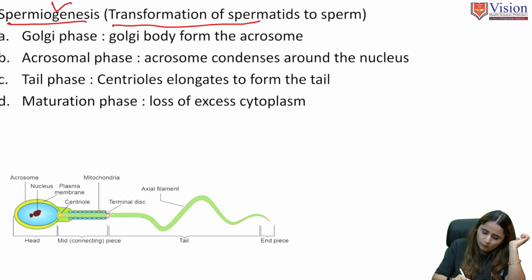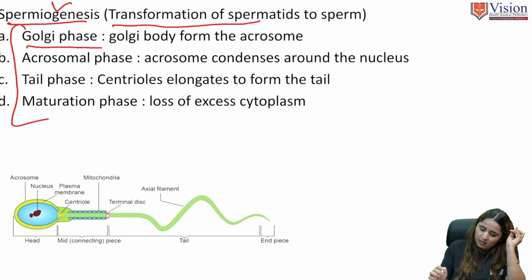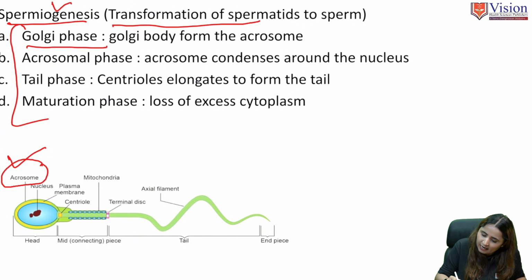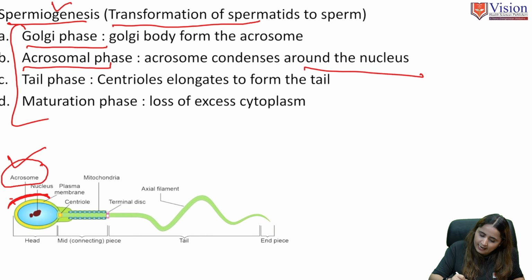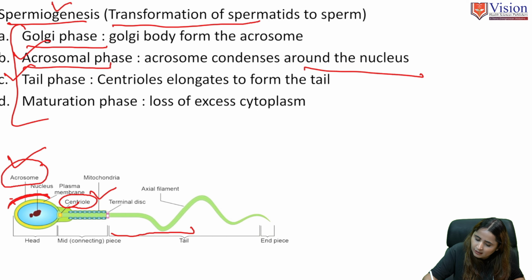It has 4 phases. First is the Golgi phase, in which the Golgi body forms an acrosome. Second is the acrosomal phase, in which the acrosome condenses around the nucleus. Then the third phase is the formation of the tail, in which the centriole elongates and forms the tail.